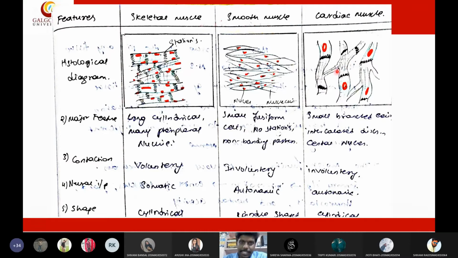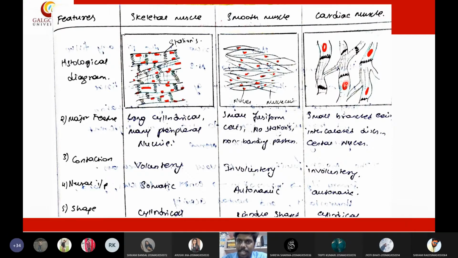Coming to the cardiac muscle, there are two important prominent features. One is that cardiac muscle is branched. You will see branches in between the muscle fibers of the cardiac muscle. Also, along with the striations, it will have intercalated discs. The presence of branches and the presence of intercalated discs are unique identifying features of cardiac muscle.